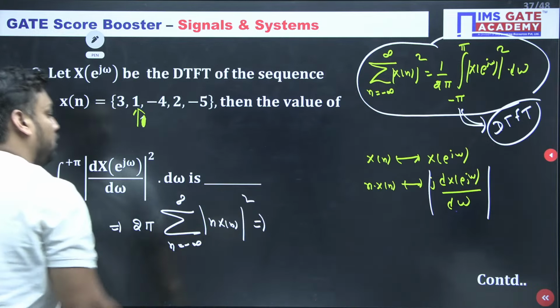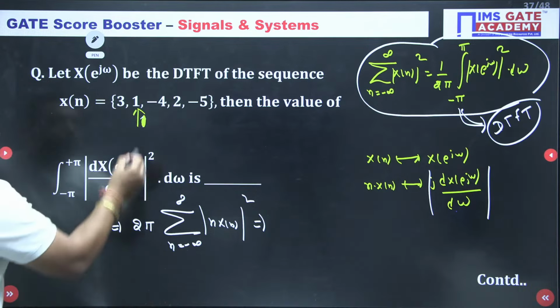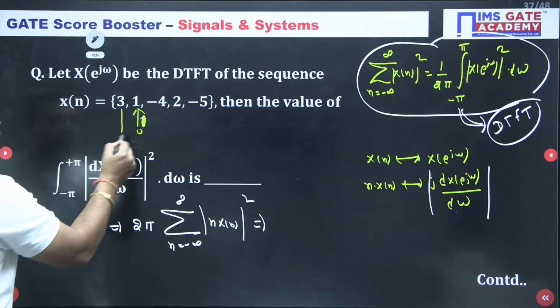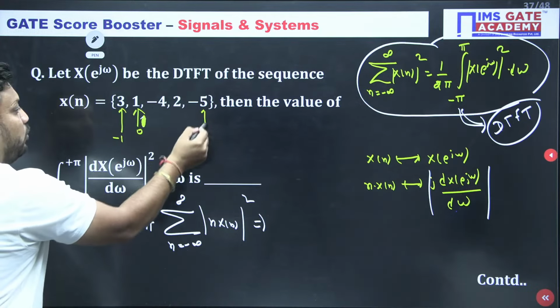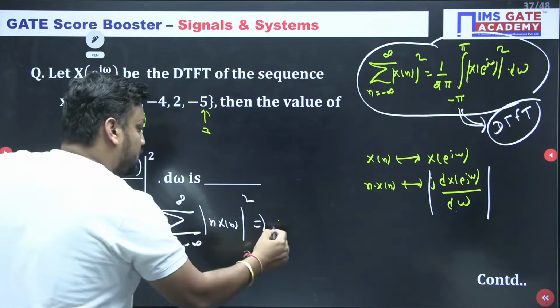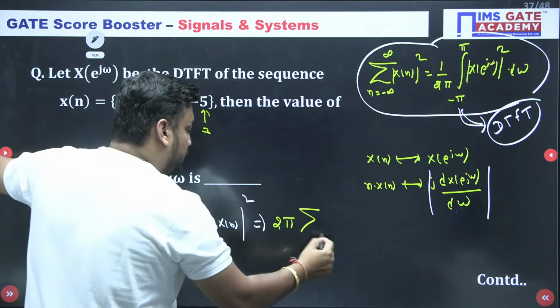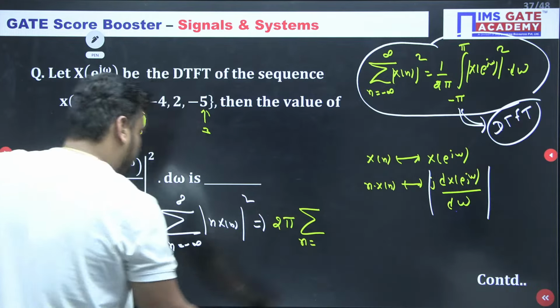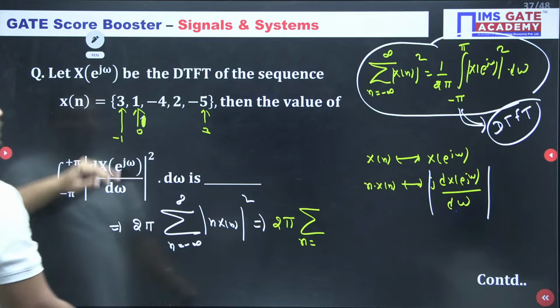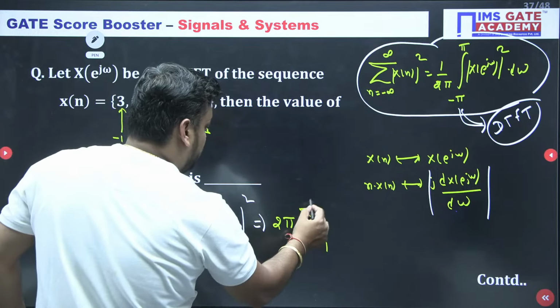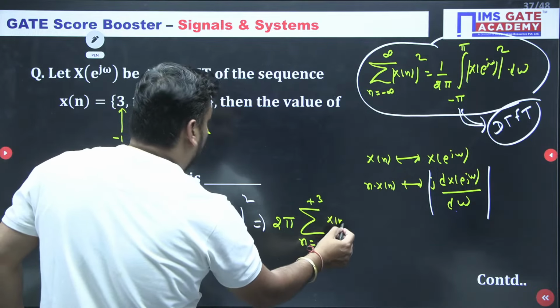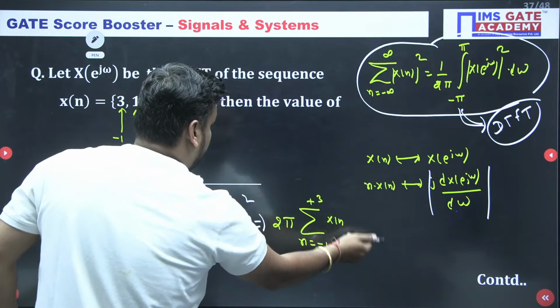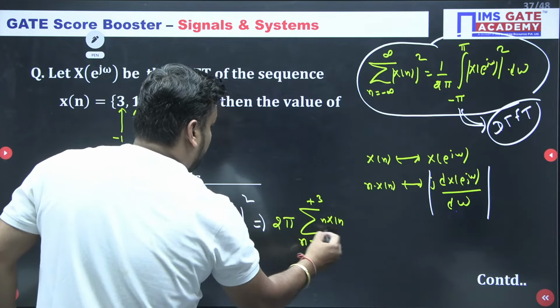The limit here: this is 0, so this is minus 1, 0, 1, 2, 3. So it ends at 3. The answer is 2 pi times the sum for n equal to minus 1 to 3 of mod of n x[n] whole square.